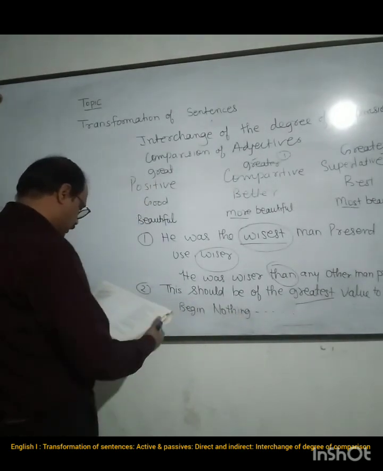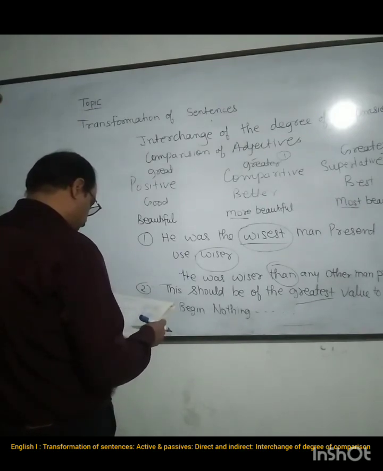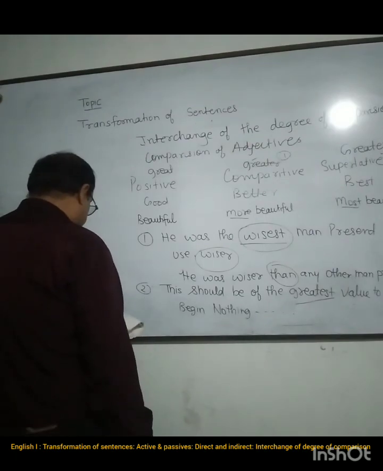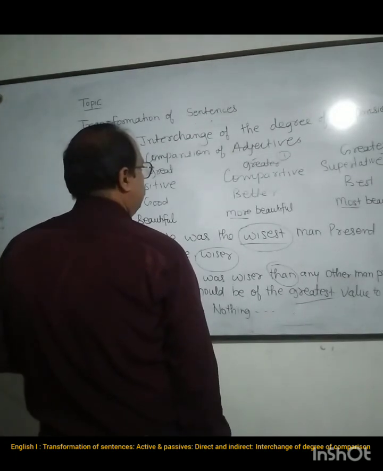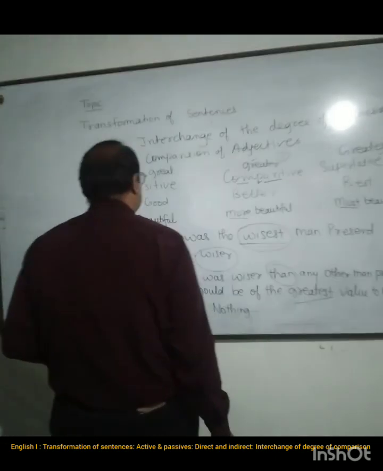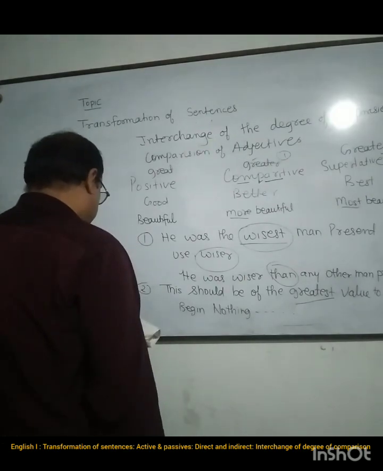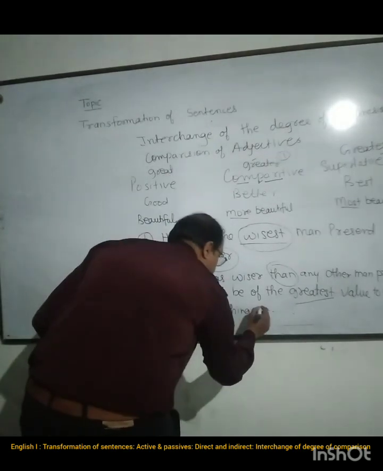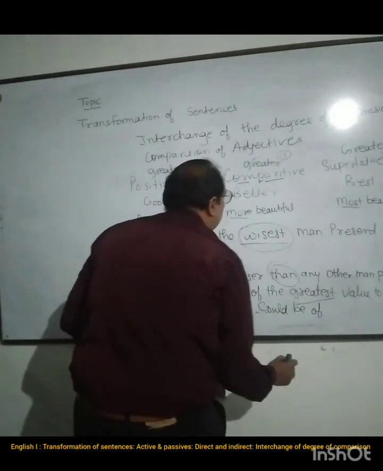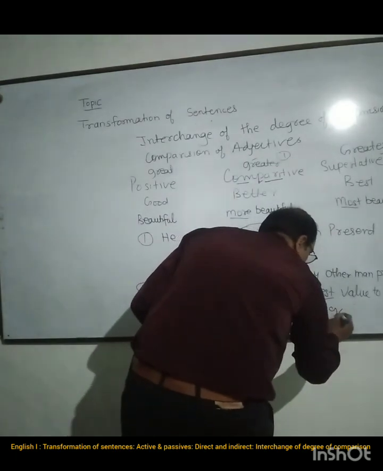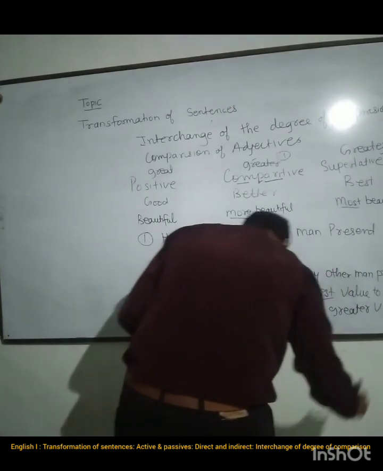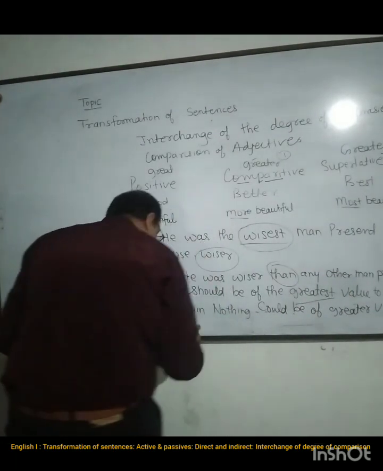Okay, anyone want to try this? Nothing should be of as great value to mankind as this. Nothing should be of greater value. They are saying nothing should be of greater value. We can compare it, make it into comparative. Okay, nothing could be of greater value to mankind than this.